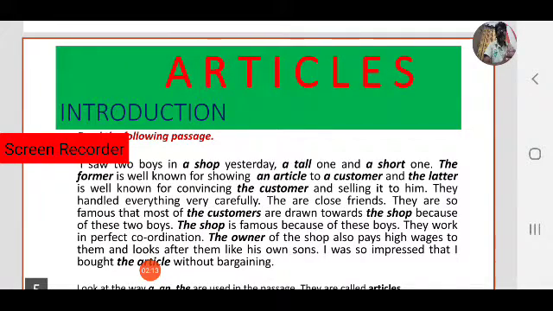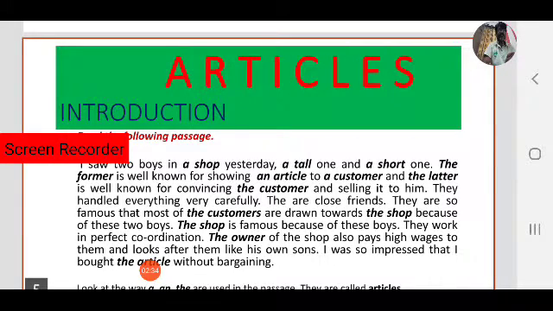I saw two boys in a shop yesterday, a tall one and a short one. The former is well known for showing an article to a customer, and the latter is well known for convincing the customer and selling it to him. They handle everything very carefully. They are close friends.